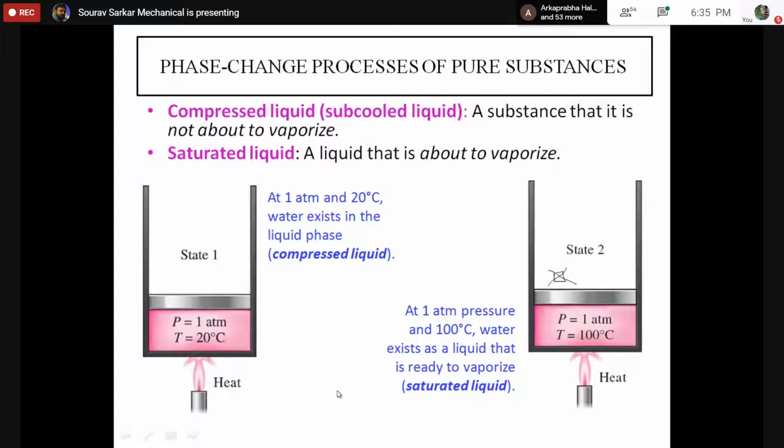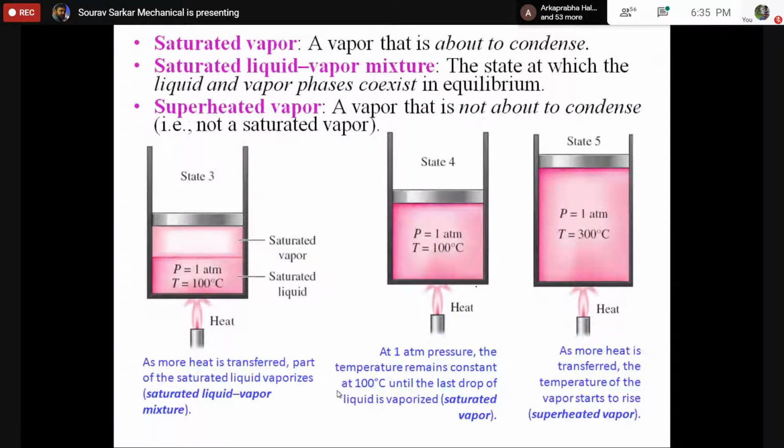Now, I am continuing this process. If I slowly heat that liquid which was about to vaporize, and continue to heat it, what will happen? Some part of that liquid is going to vaporize. Is that right? As you are heating, some part of the liquid is slowly getting into the vapor phase, and the liquid level will gradually fall, and the volume of that container is also going to increase because the specific volume of vapor is basically higher. This is basically kind of an expansion.